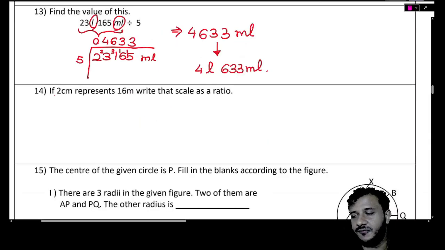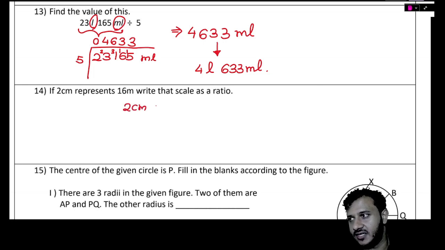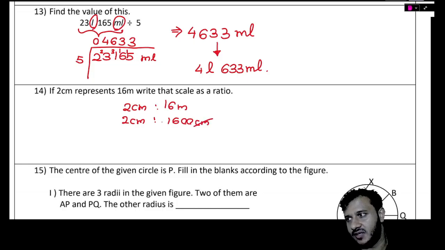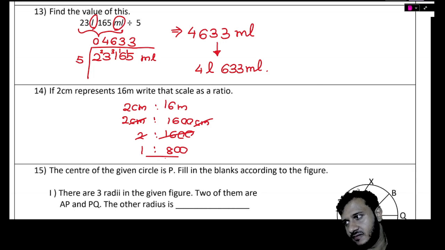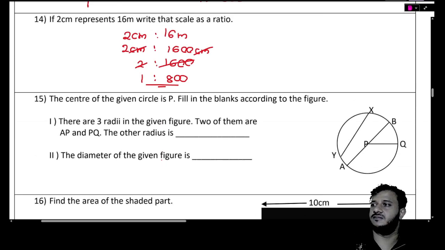Very good. If 2 centimeters represents 16 meters, what is the scale? 2 centimeters to 16 meters. But we need to make the units the same to cancel off the units, right? So 2 centimeters are equal to 16 with double 0 centimeters. Centimeters to centimeters cancel. 2 to 1600, which we can divide by 2. Which will be 1 to 800. 1 to 800.